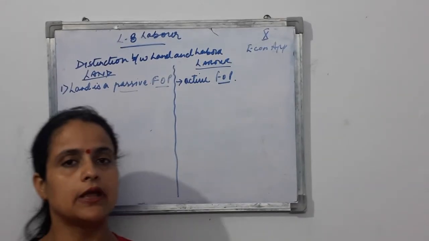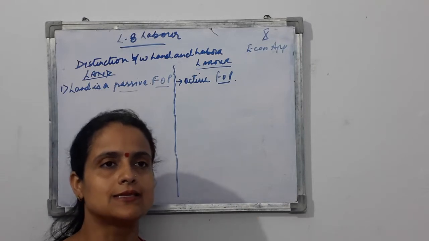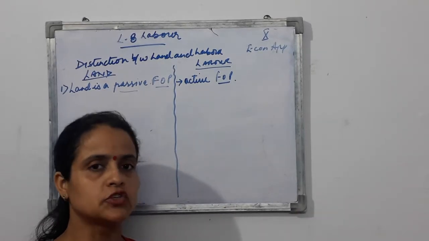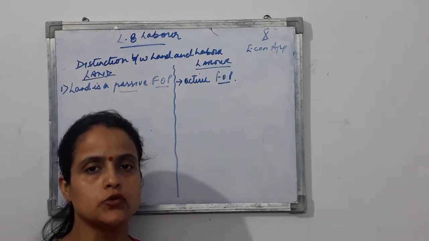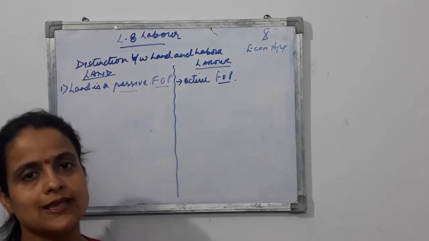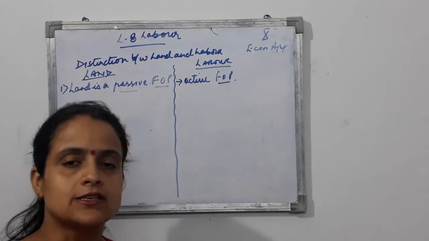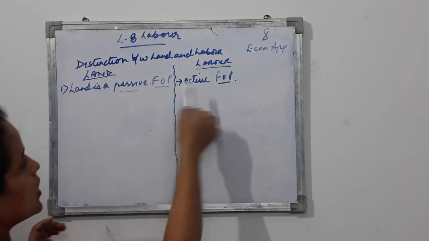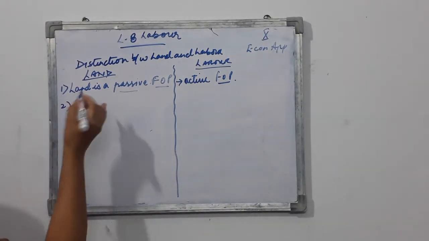If you just give them the instructions, the guidelines, if the entrepreneur tells him how to operate the machinery, how much production he is supposed to do, what things he's going to do, then from the next time onwards he's going to do these things himself. So labor is an active factor of production. He works on his own. This is the first difference, a very important difference.